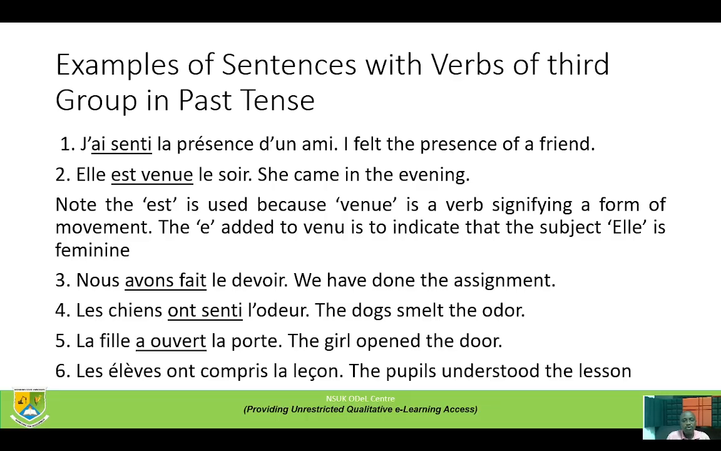Nous avons fait le devoir. We have done the assignment. Les chiens ont senti l'odeur. The dogs smelt the odor. La fille a ouvert la porte. The girl opened the door. Les élèves ont compris la leçon. The pupils understood the lesson.